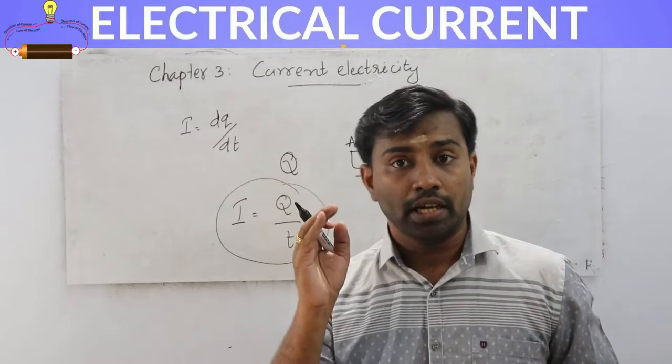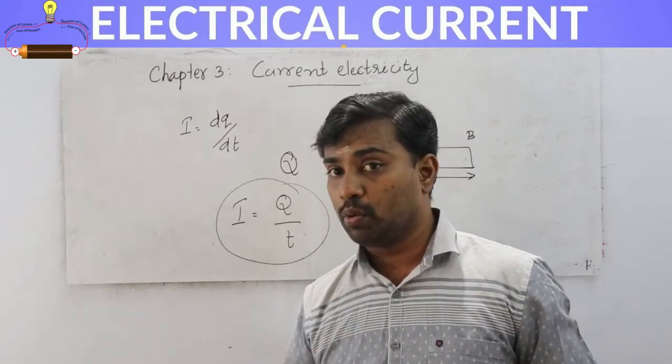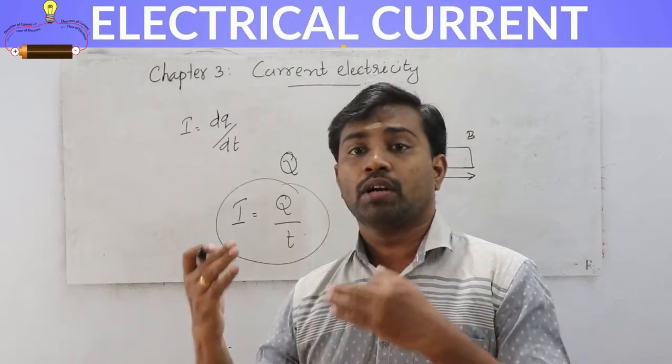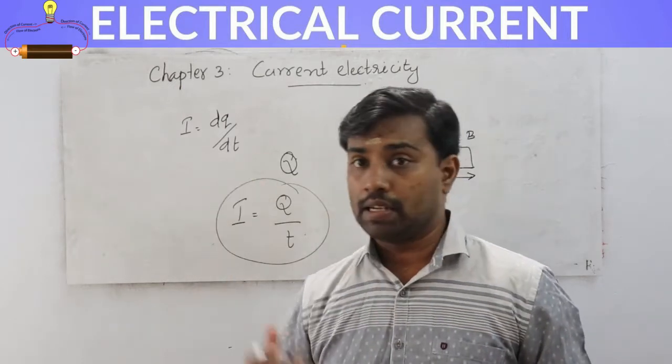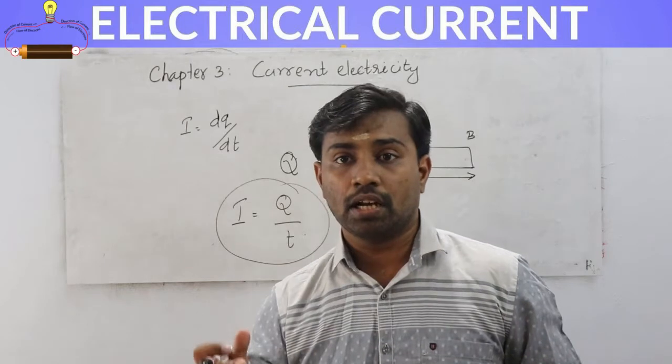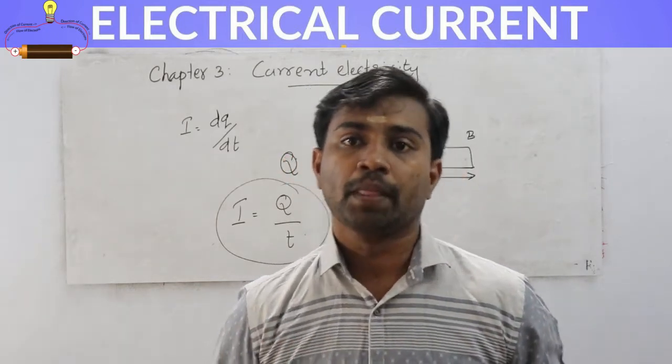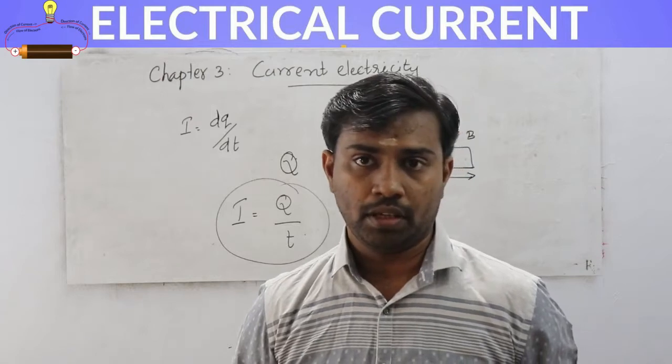So we can define the current. We already know what electric current is, and we already studied about current in previous classes. Electric current means the rate of flow of charge, isn't it?